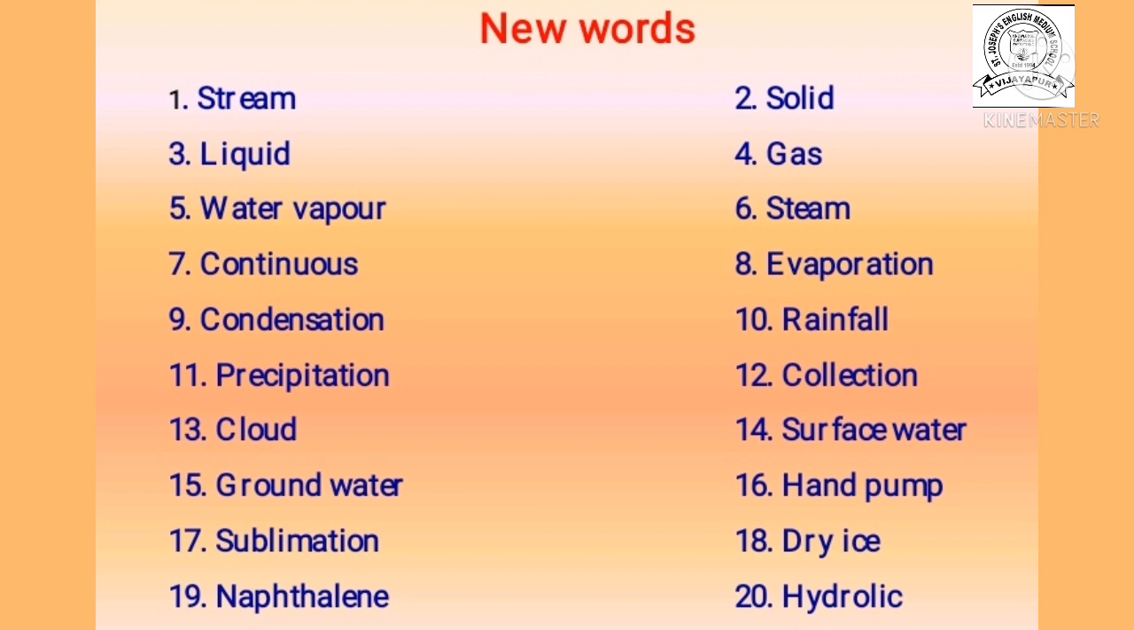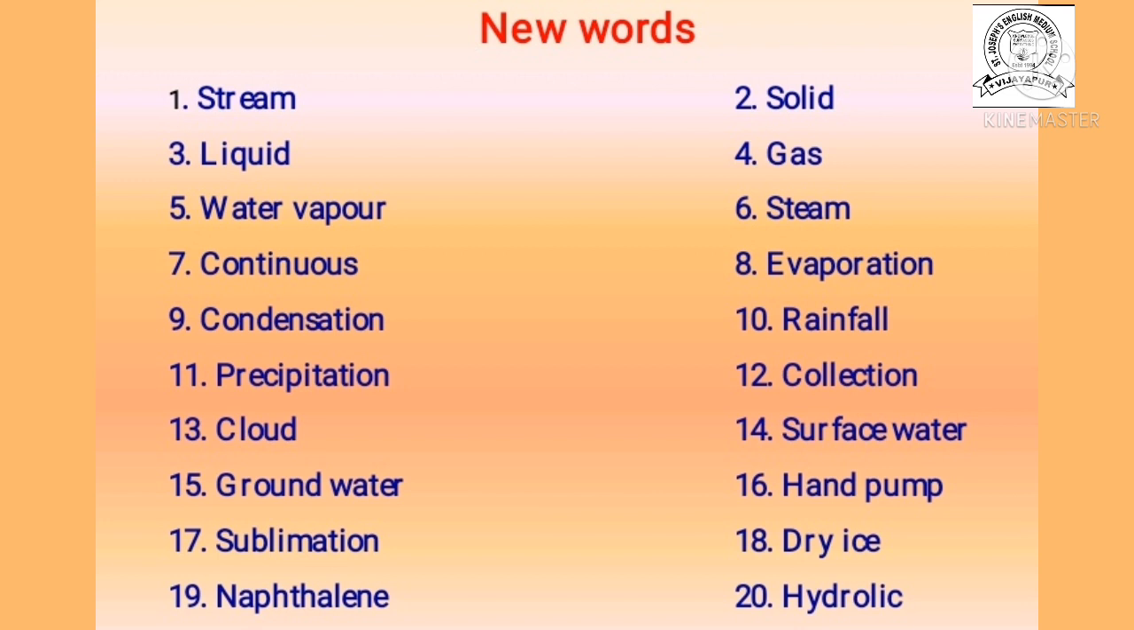Now the next one, eighth one, evaporation. Evaporation means what? The change of water into water vapor due to heating. It is called as evaporation, and it is the first step of the water cycle. Ninth one, condensation. Condensation means what? The change of water vapor into water due to cooling. It is called as condensation, and it is the second stage of the water cycle.